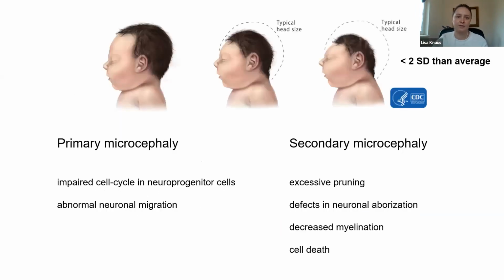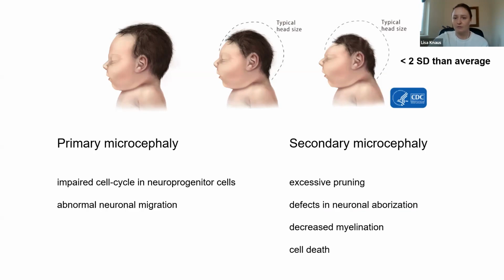But before I start, I just want to clarify some terms. So what is microcephaly? A patient is diagnosed with microcephaly if the head circumference is 2 standard deviations smaller than average. Microcephaly can be divided into 2 subtypes. On one hand, you can find so-called primary microcephaly, meaning children are born with a smaller brain size, and this is usually due to defects during embryonic development, so defects in neuroprogenitor cells or in neuronal migration.